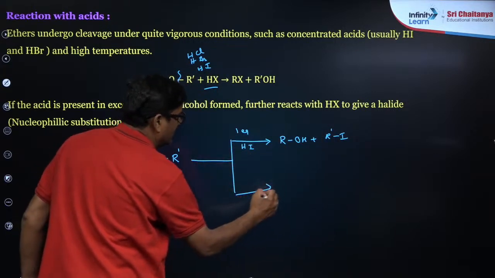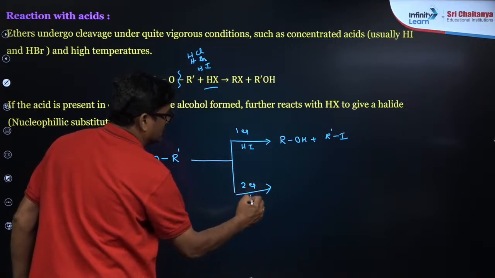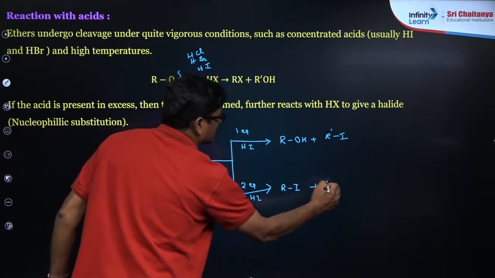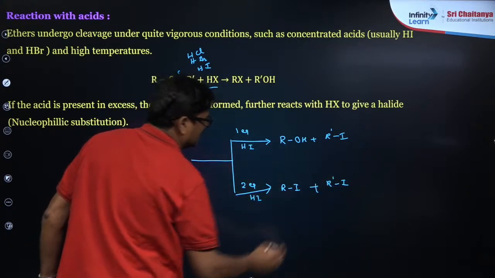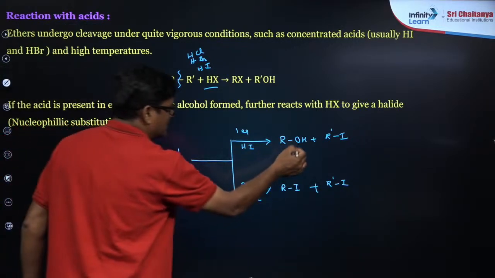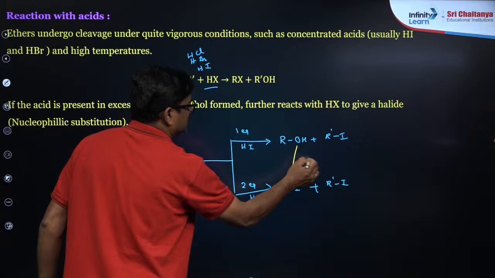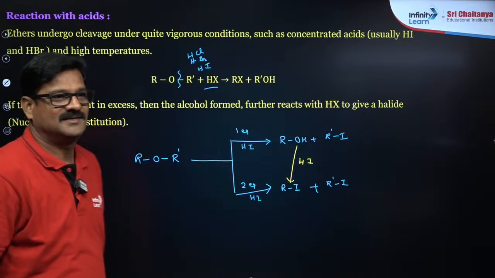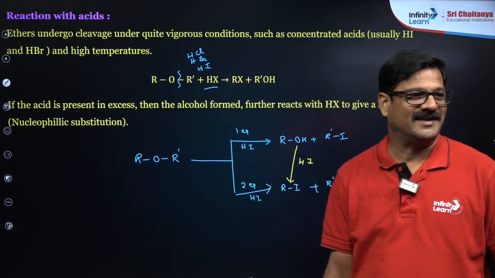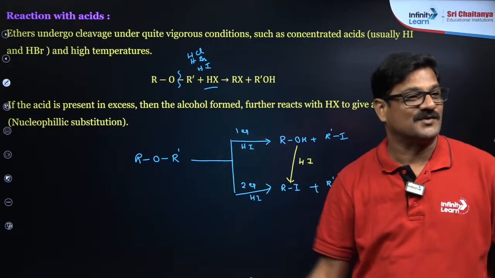Whereas if you react with two equivalents of HI, you are going to get RI plus R'I. Why? How is this happening? This is happening by the reaction of this. Got it? Ethers are stable in general, okay? So you are around ethers only.